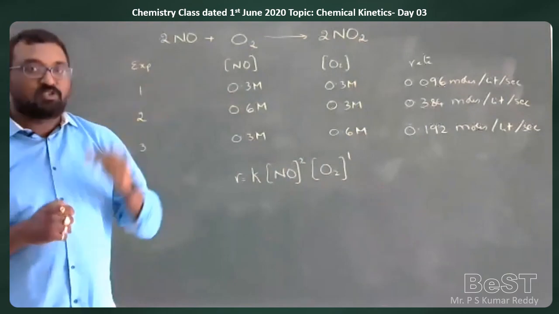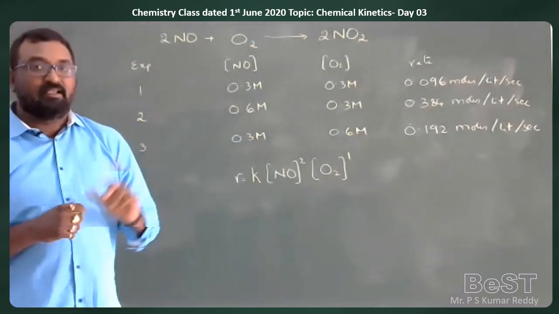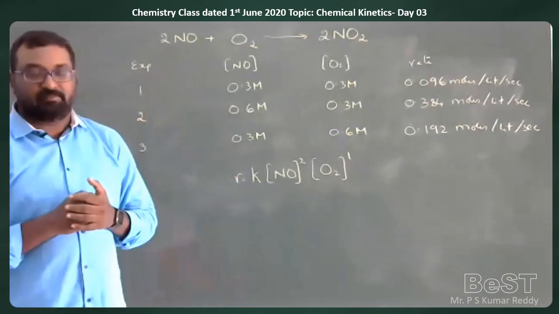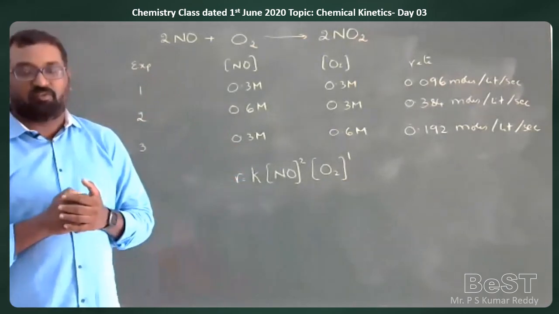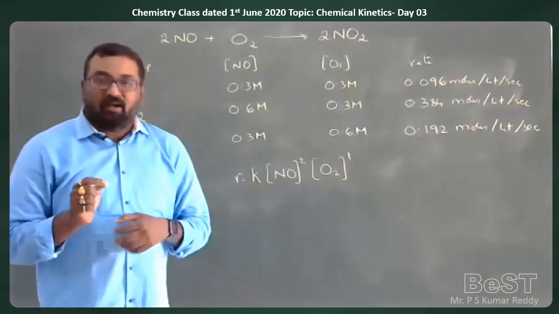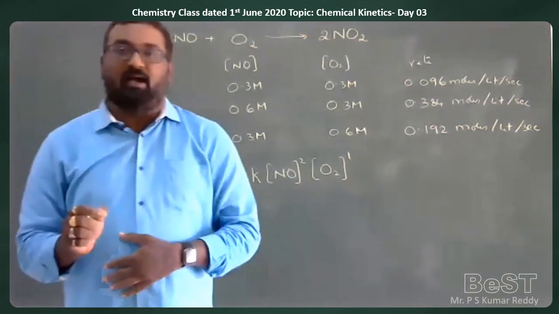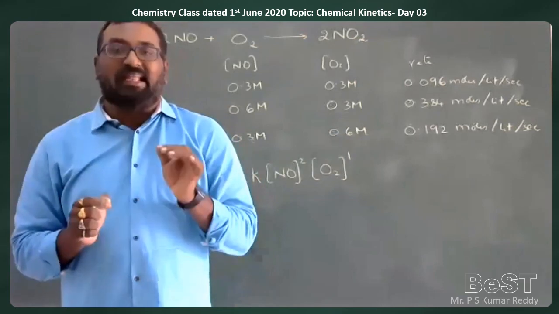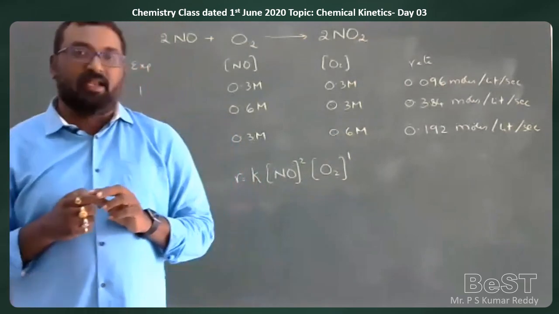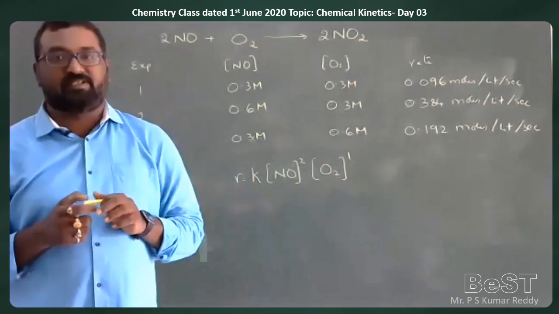But in the previous case, we had seen that the stoichiometric equation is different and the rate expression is different; the powers are different. So, like this, depending upon the experimental data, we can find out the rate equation or rate expression.